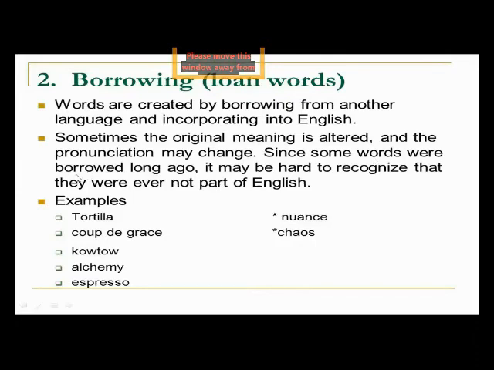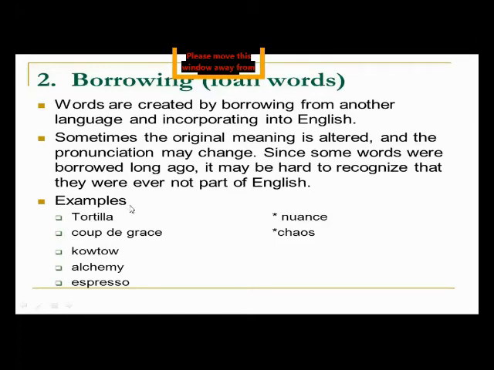Since some words were borrowed long ago, it may be hard to recognize that they were ever not part of English, because some words were borrowed, taken as a loan from different languages, so long ago that it may be hard to recognize whether they are English words or words from some other language or country.